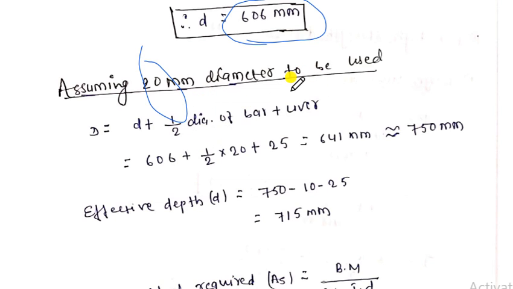I have already introduced what clear cover is: the extra portion provided from the compressive side or the side exposed to the atmosphere, the distance up to the bar, is called the clear cover.